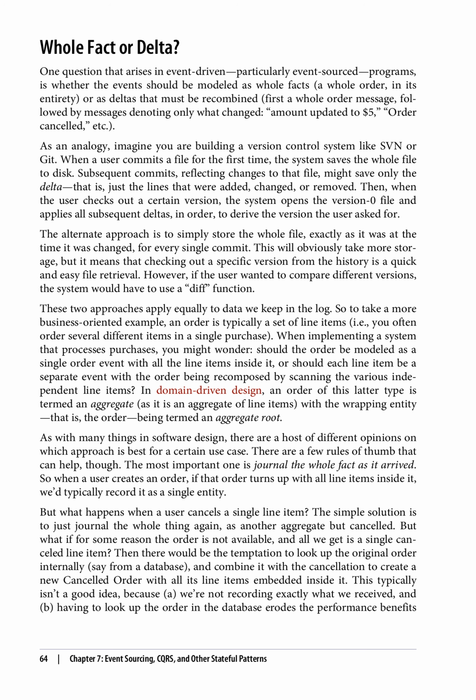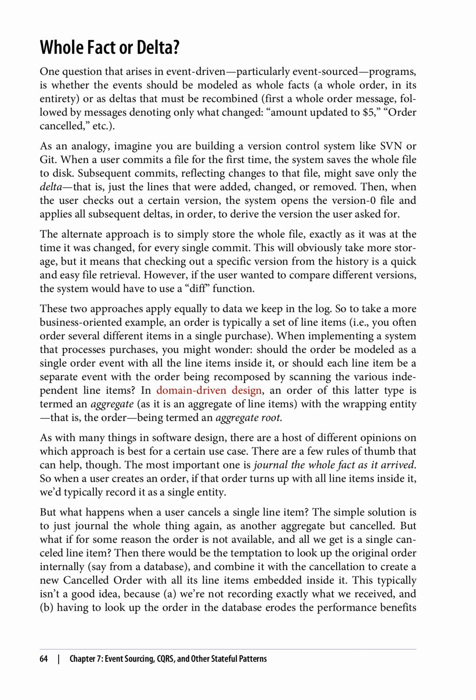So to take a more business-oriented example, an order is typically a set of line items, i.e., you often order several different items in a single purchase. When implementing a system that processes purchases, you might wonder, should the order be modeled as a single order event with all the line items inside it, or should each line item be a separate event with the order being recomposed by scanning the various independent line items? In domain-driven design, an order of this latter type is termed an aggregate, as it is an aggregate of line items, with the wrapping entity, that is, the order, being termed an aggregate root.